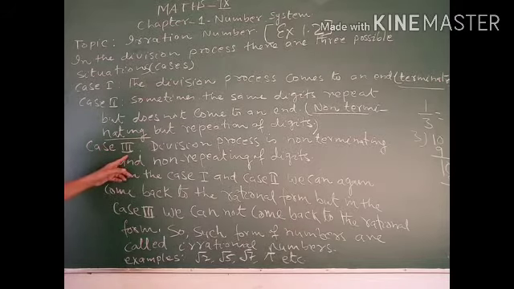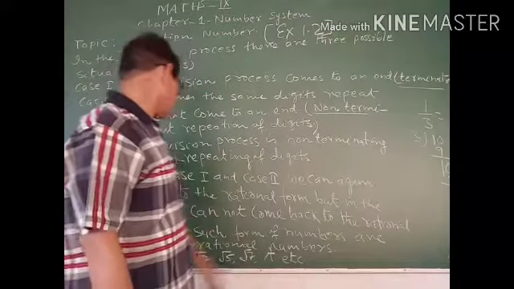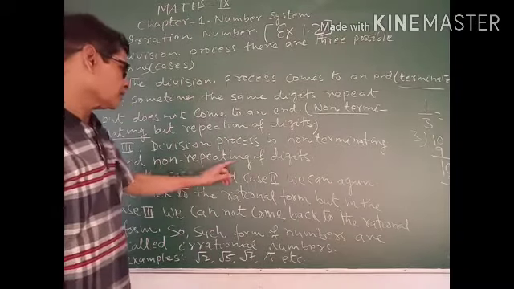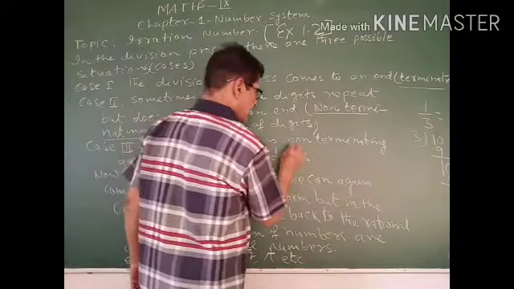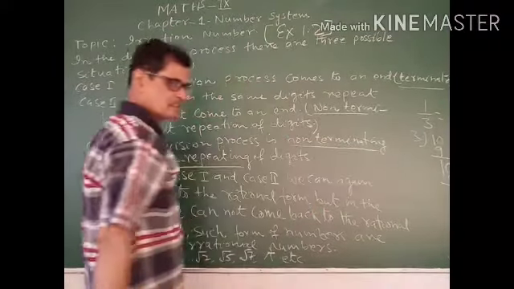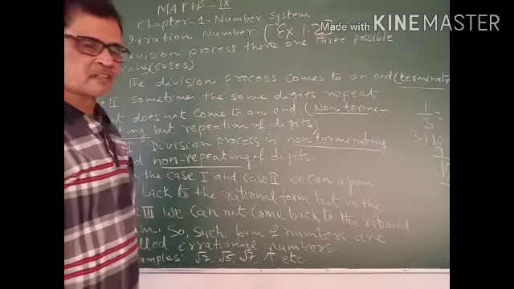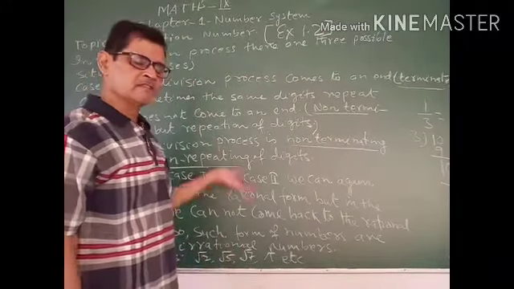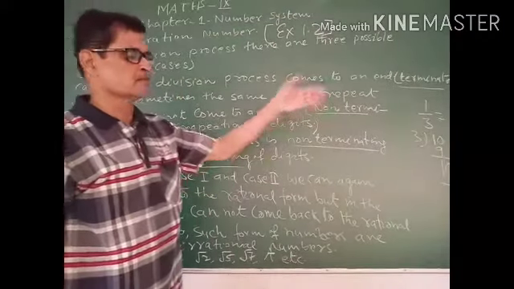Case third, the division process is non-terminating and non-repeating. This is a very crucial stage. Neither does the division process terminate, that is, come to an end, nor does the same digit repeat.